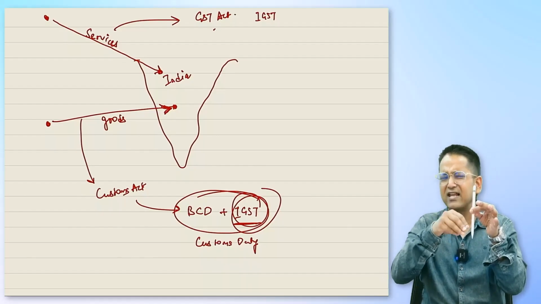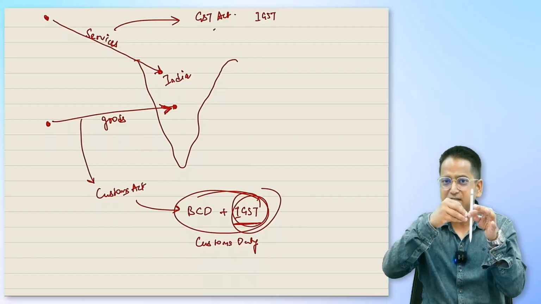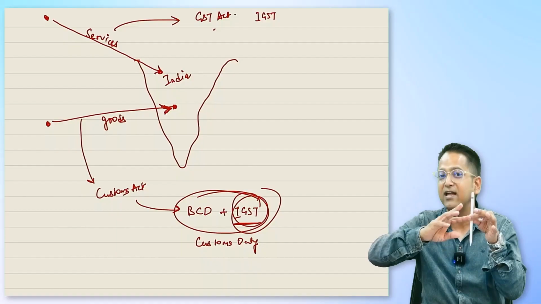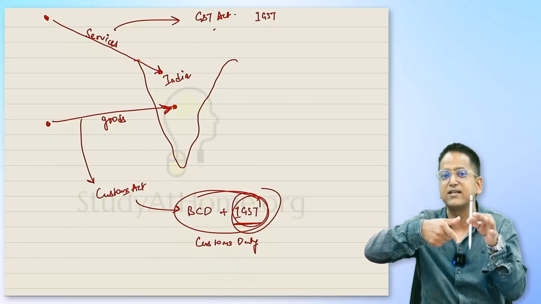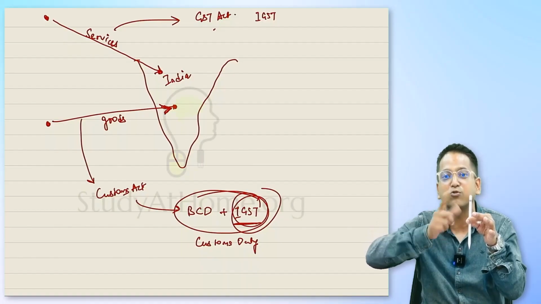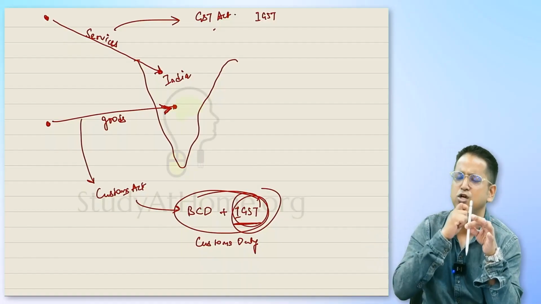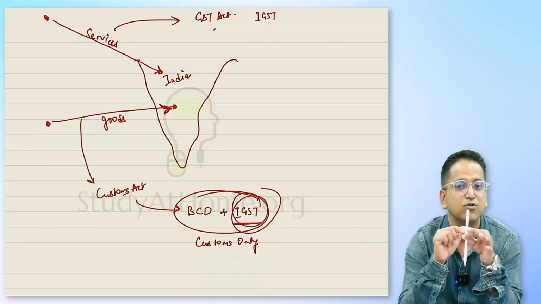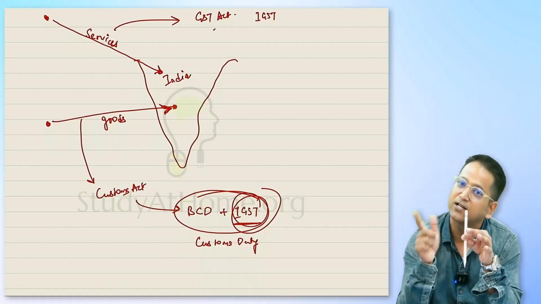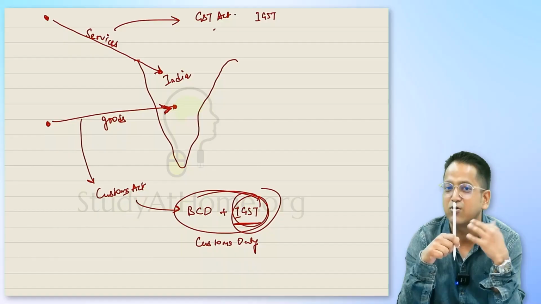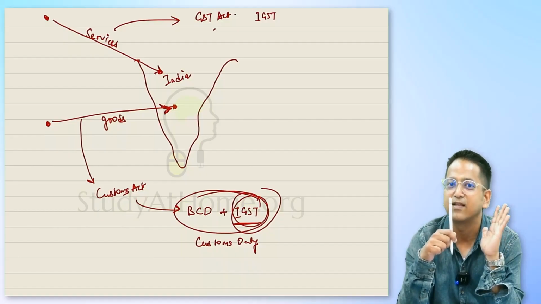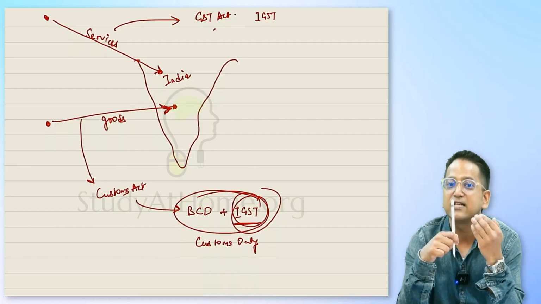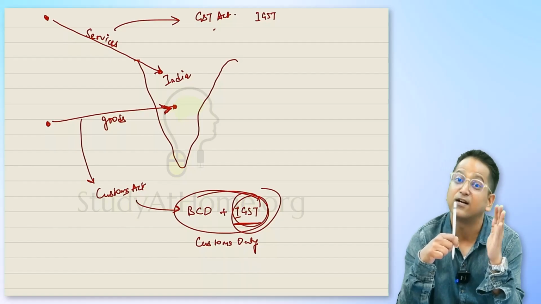How much BCD will be levied? That's written in the Customs Act. Same for IGST, it's written in the Customs Act. But what's written? That as if it was produced in India, the same IGST that would be levied will be levied on imported goods. So if this was made in India, how much was it? 18%. So when we import it, how much IGST will we pay on it? It's 18% IGST. Along with that, one more tax is levied, that's BCD. So the same tax will be levied. Who said this? The GST Act? No. The Customs Act. Right? Let's see.